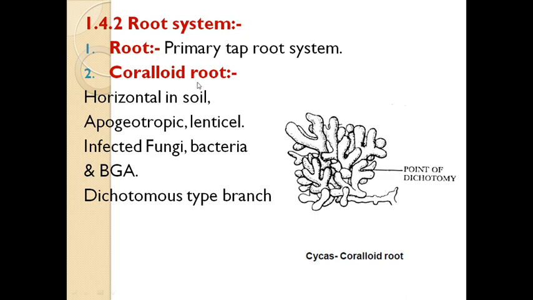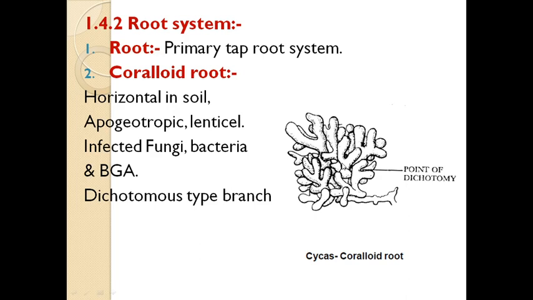The second type of root is the coralloid root, a special type of root. These are negatively geotropic and grow on the surface of the soil. They show repetitive dichotomous branching and appear as coralline masses. Internally, they show an algal zone of blue-green algae like Anabaena. These algae are very helpful in nitrogen fixation because they have heterocysts. The coralloid root possesses lenticels, which help in respiration.